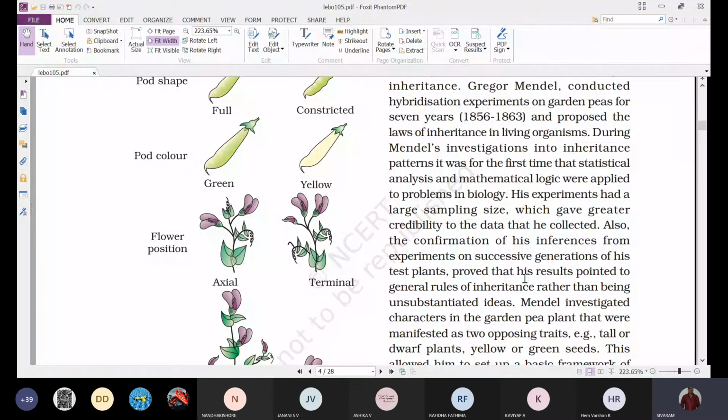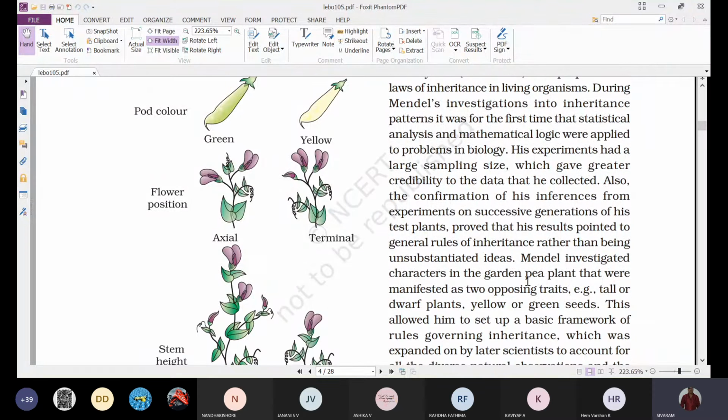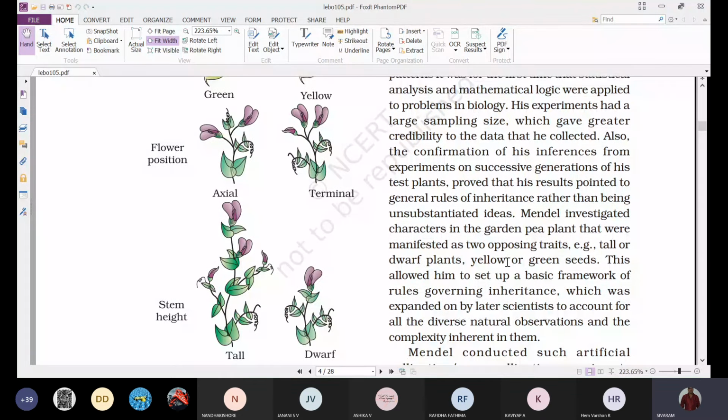But as he used a huge number of plants for conducting the hybridization experiments, he was more successful and given more credibility, and everyone accepted whatever he said. And next, all the information of his inferences from experiments on successive generations of his test plants proved that his results pointed to general rules of inheritance rather than being